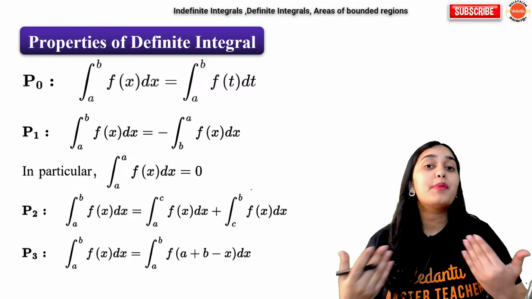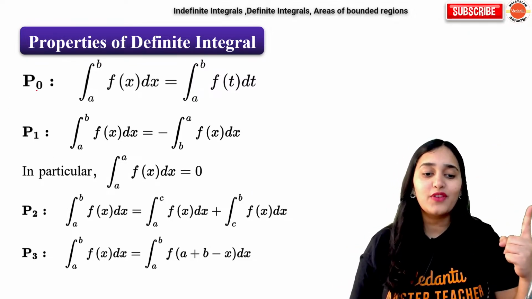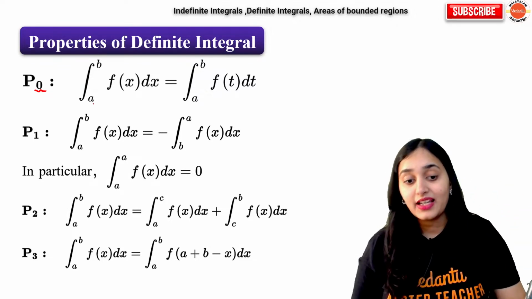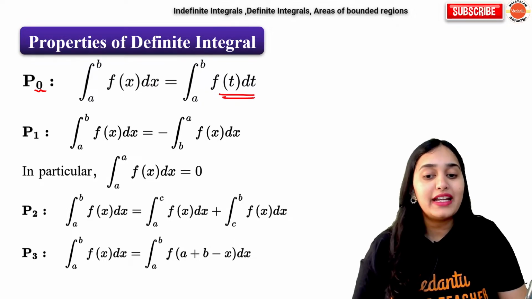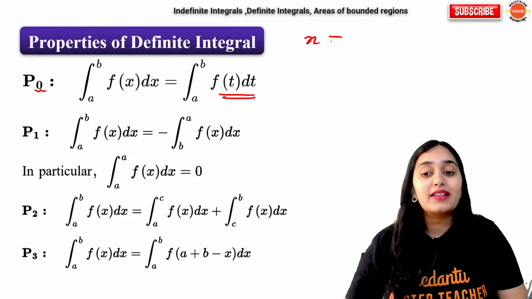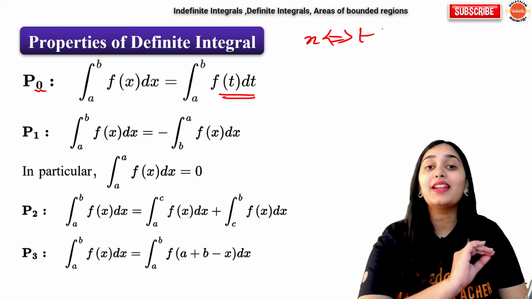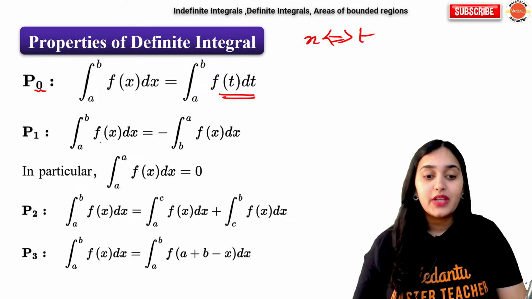Now, there are some properties related to it. Property number 1. So we are starting from 0, so it's like 0 or 1. The first formula basically: integral a to b f of x dx is the same as integral a to b f of t dt. That means if you exchange the variable, the answer will not change. The final answer will be the same constant value.